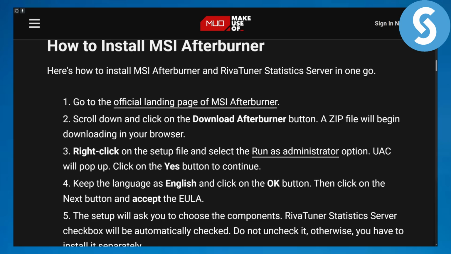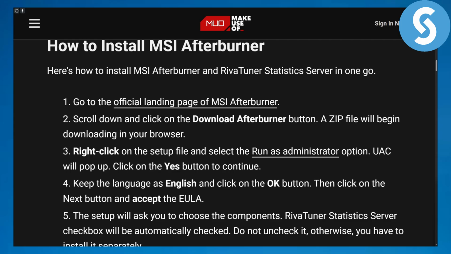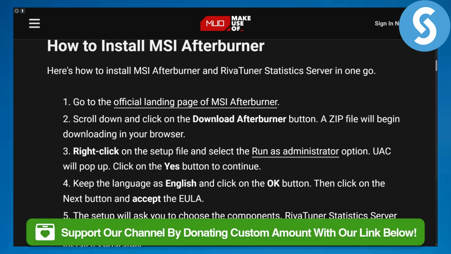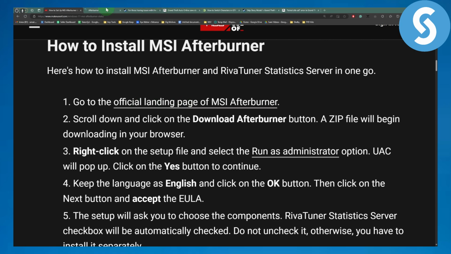We will be discussing how to set up MSI Afterburner on screen display. So let's just get started with that. Now what we're going to do is, you can see first we need to head over to the official landing page of MSI Afterburner. Let me show you that as well.